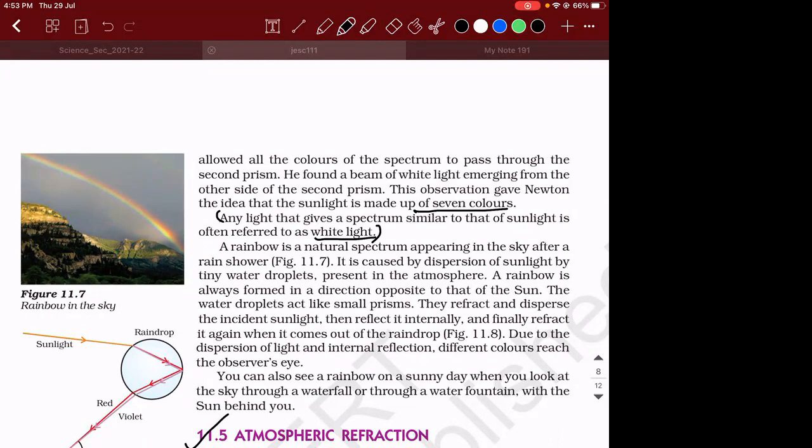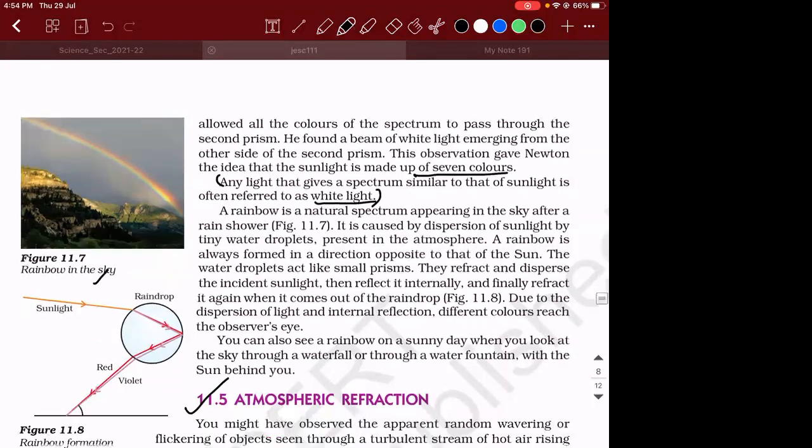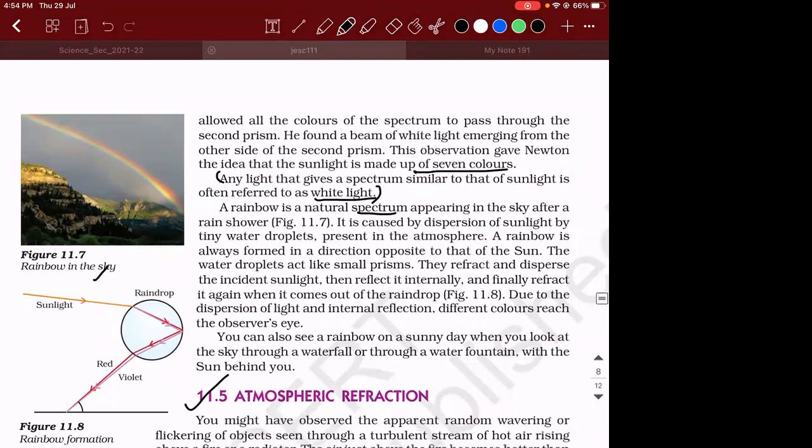So the best example, the best naturally occurring phenomenon without the help of a prism. Prisms and all are man-made, meaning you're doing it in a lab to observe all these things. But the naturally occurring phenomenon is the formation of a rainbow in the sky. So a rainbow is a natural spectrum appearing in the sky after a rain shower.